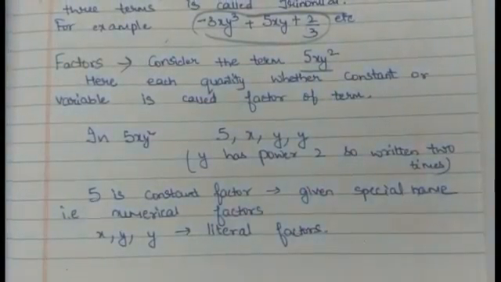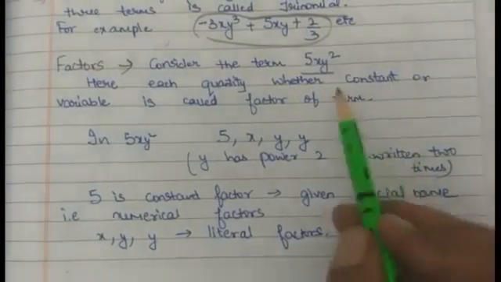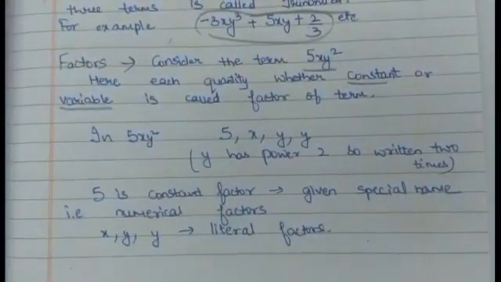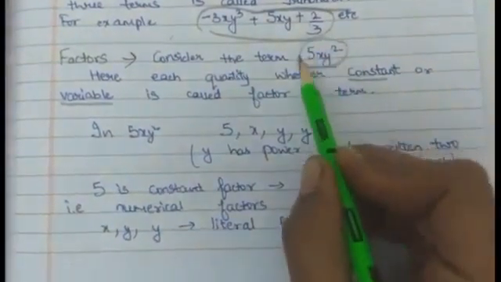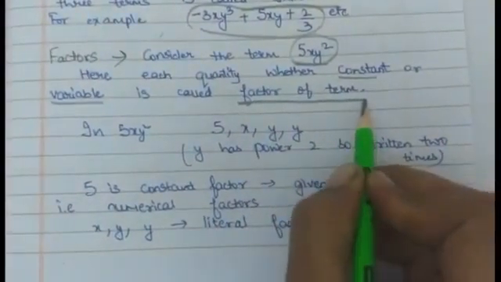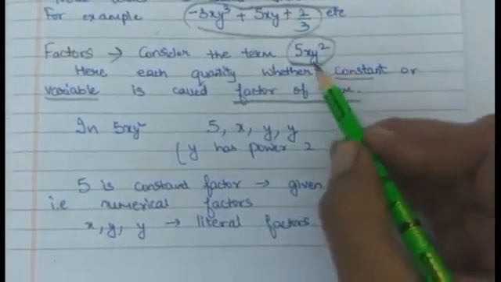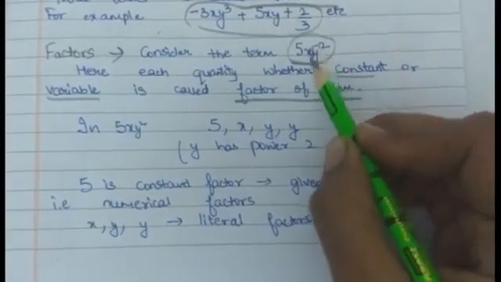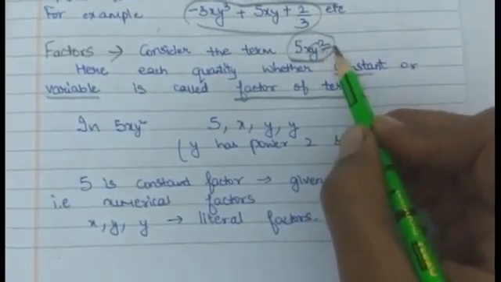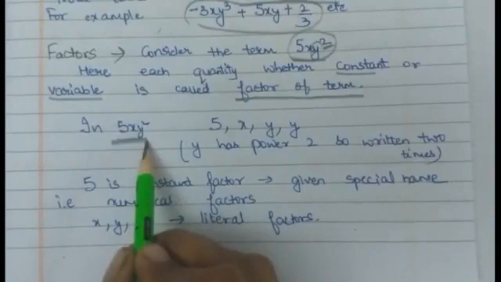Now students, any quantity, whether it is a constant, whether it is a variable, any quantity in this term is called the factor of this term. And keep this thing in your mind that any quantity can be repeated any number of times. So, for example, in this term, what are the factors?